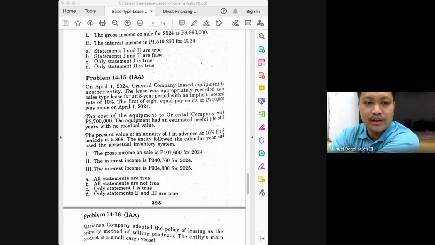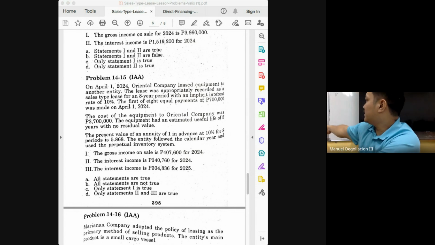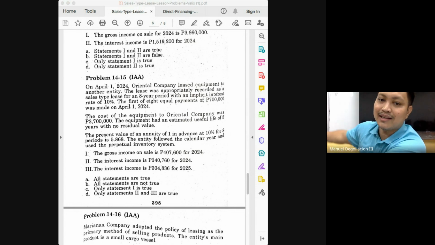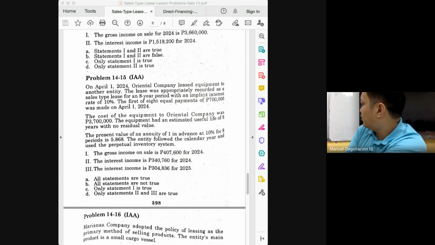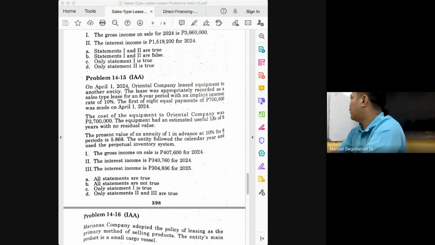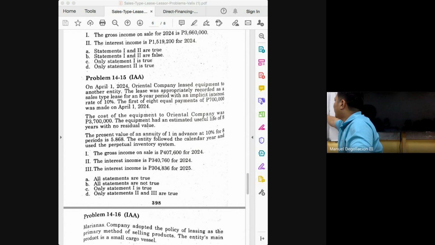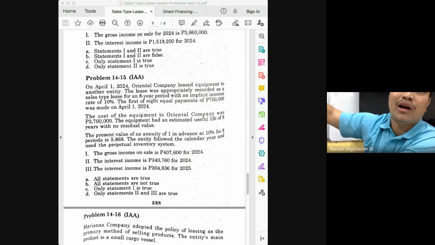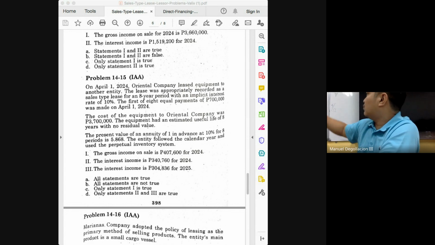In determining whether statement 3 is correct, class, you should not say that it's 304,836 because that's not the interest income for the entire year of 2025. What is your interest income for 2025, class? Portion of this and portion of this. What portion of the 340,760, class? The portion earned from January 1 to March 31. So multiply this by 3 over 12. 3 months lang. And what are these 3 months? January 1 to March 31, 2025.